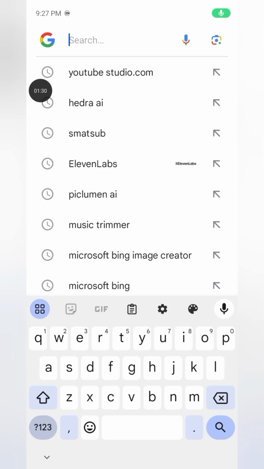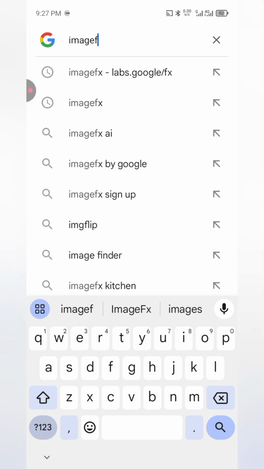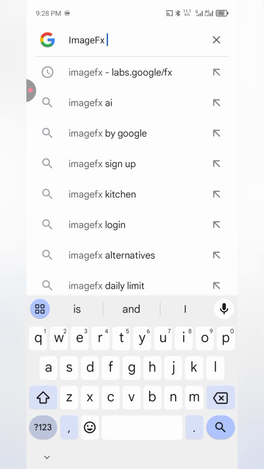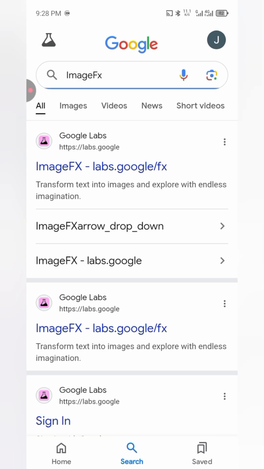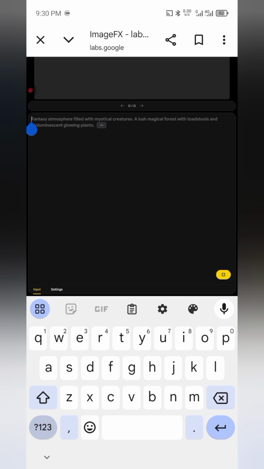Now, before we proceed, I'm going to go to my Google search. Here, I'm going to be generating the image you're going to be using, right? To generate our image, we're going to be using ImageFX. Of course, you need to sign in with your email and all of that, and this is free. Now here we're going to be writing out the prompt, so just watch out for the prompt I'm going to be using.